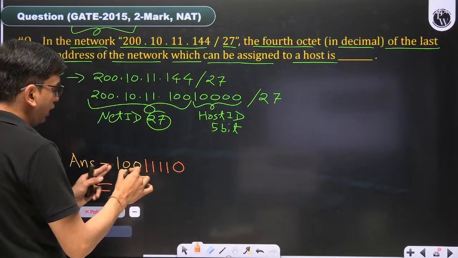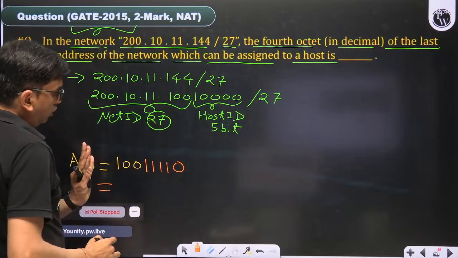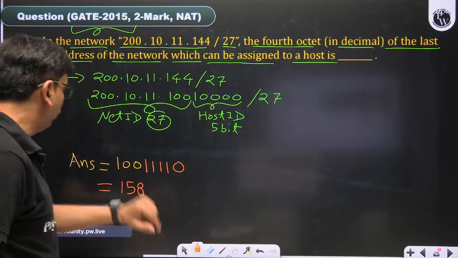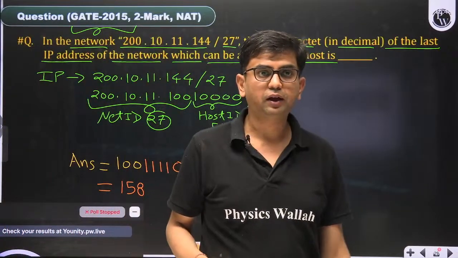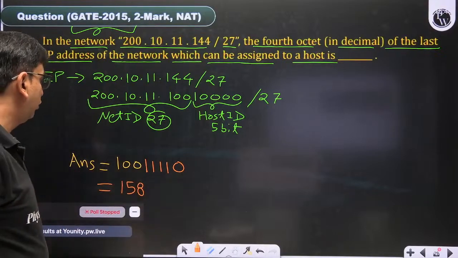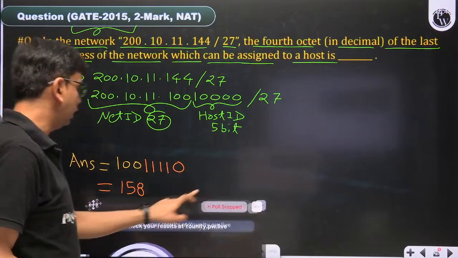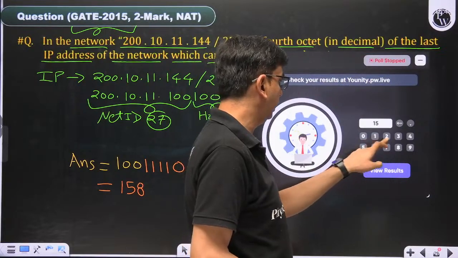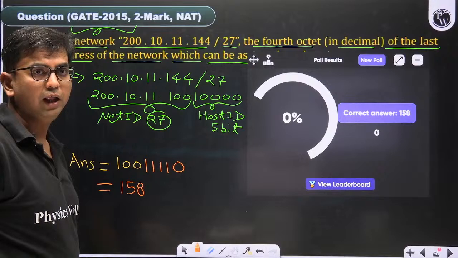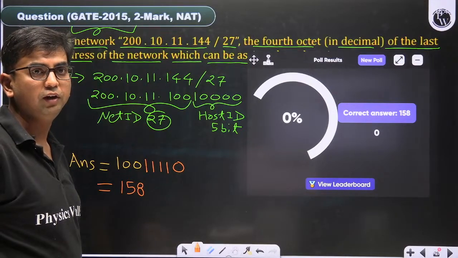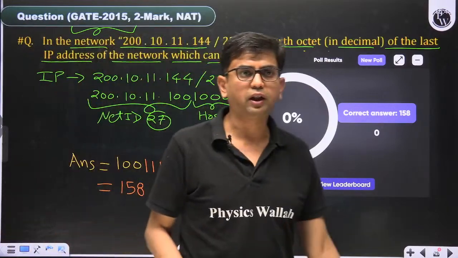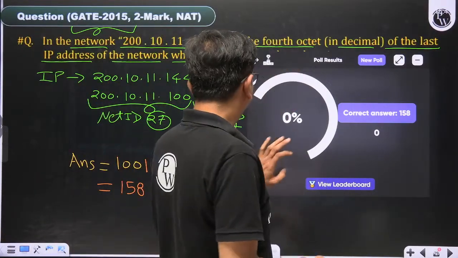If you find out, this is 159, minus 1, 158. So this is 158, 144 plus 14, correct. So the correct answer of this question is 158. I think I have given less time, and some people gave the answer 159 or something else. This is a very easy question, not taking much time. Then 158 is the correct answer.